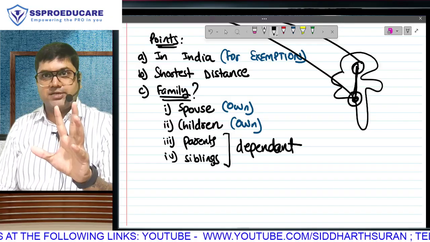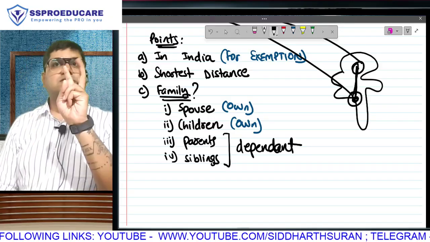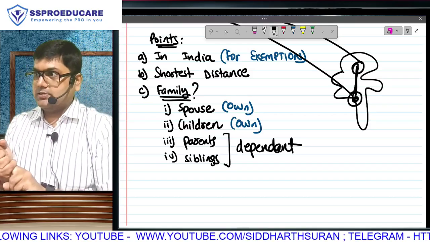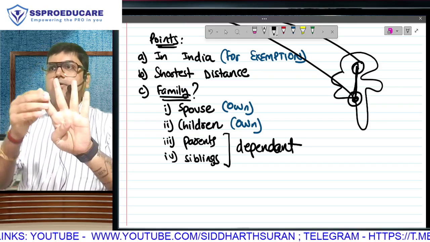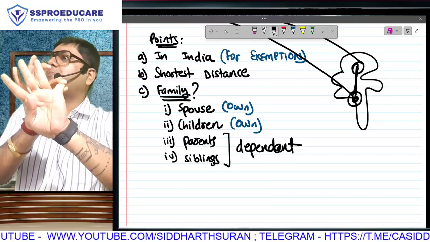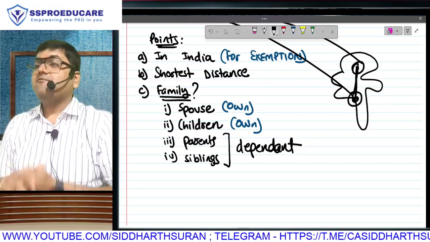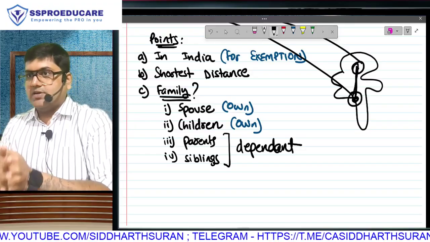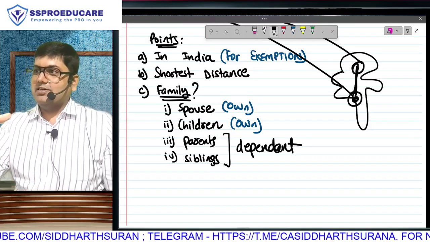Which means the conclusion is: spouse and children always, but parents and siblings only if dependent. Spouse, children, dependent parents and dependent siblings. But this is family. Okay. By the way, in the leave travel allowance section, I have 3 more points, but a little